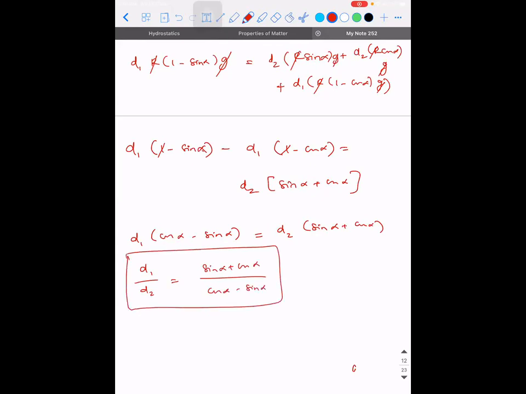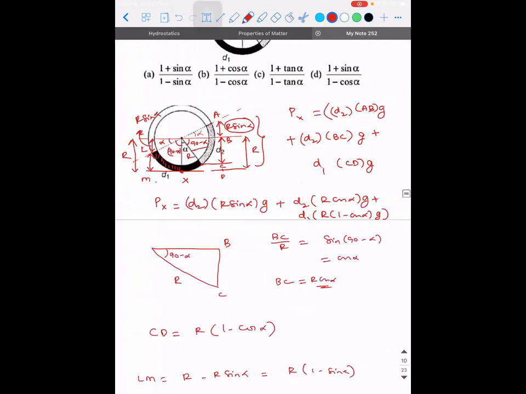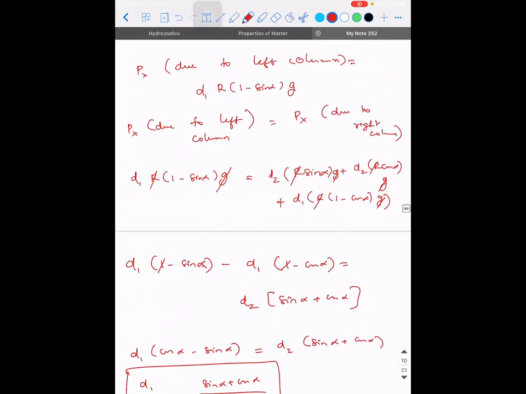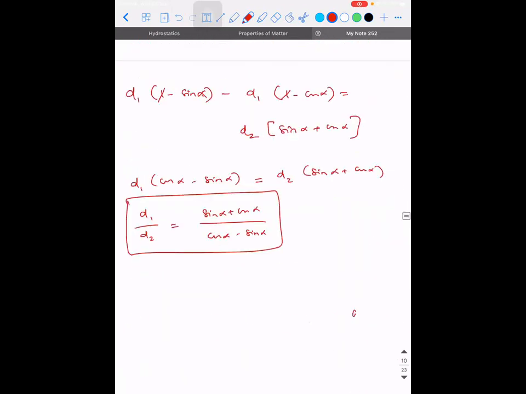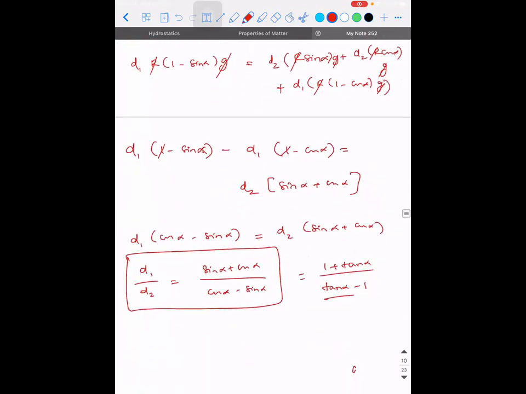See, it's slightly a lengthy problem, but it's a good one because you can apply a lot of concepts here. So I suggest you practice it. But you don't have sin alpha plus cos alpha by cos alpha minus sin alpha, so divide with cos alpha in the numerator and denominator, you will get 1 plus tan alpha by tan alpha minus 1. So I think this should be the answer. Let me check. So 1 plus tan alpha by 1 minus tan alpha. That's right.